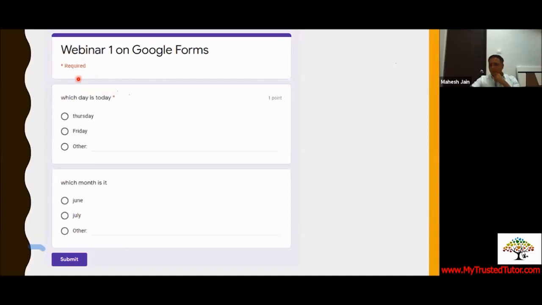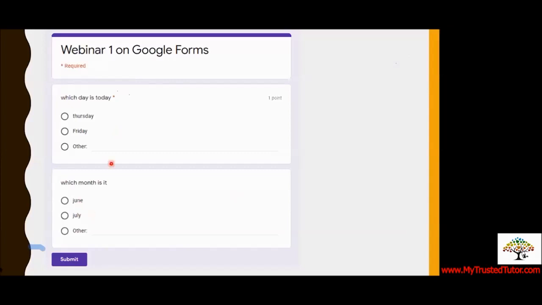All these options are available, and you can see I've given 1 point to this, and there is no point for this part, because this I added up that time for the live webinar. We created only one question. This I added up to show you what a Google form looks like.